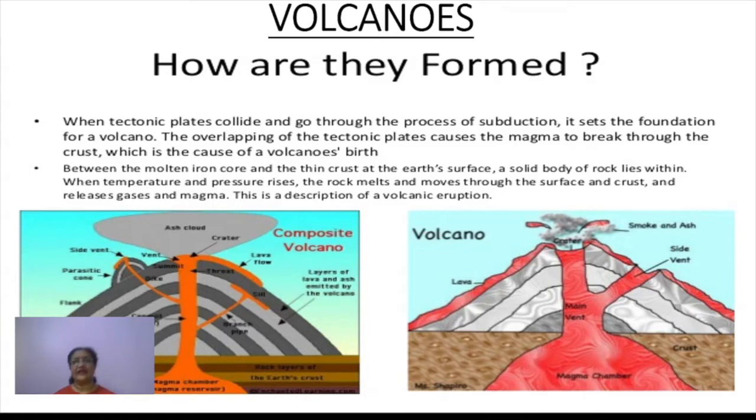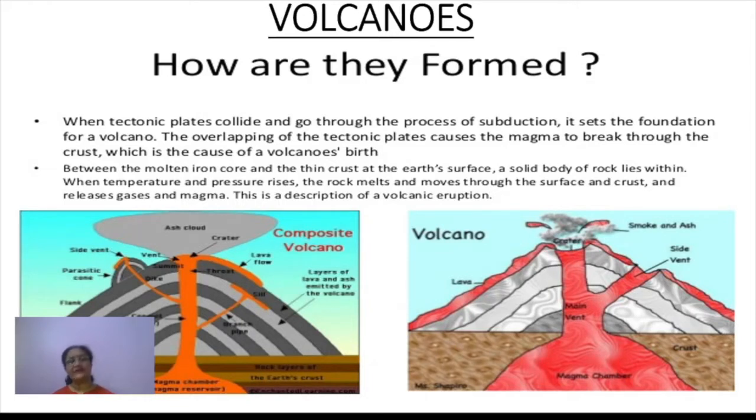Now see, for that you should understand the tectonic plates. How do they move? When tectonic plates collide with each other and go through the process of subduction, that means one of the plates goes below the other, it sets the foundation for a volcano. Okay, that is one. The overlapping of the tectonic plates causes the magma to break through the crust, which is the cause of volcanoes' birth. So this is one way.